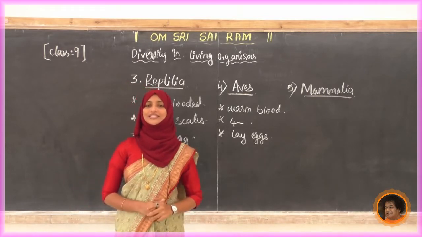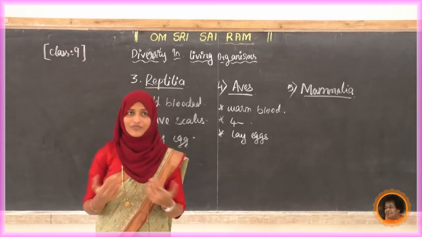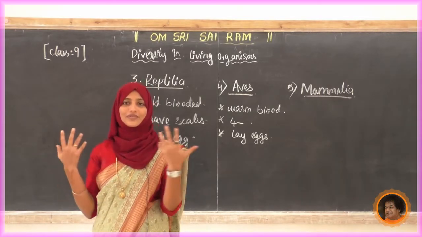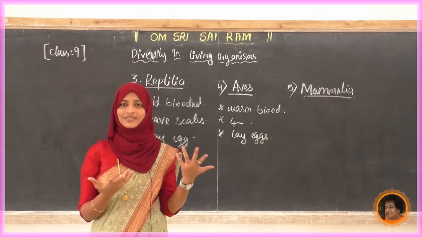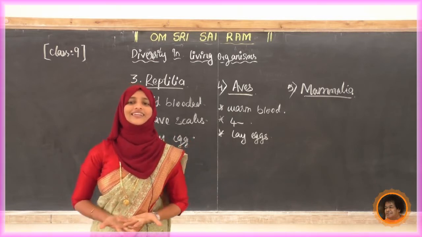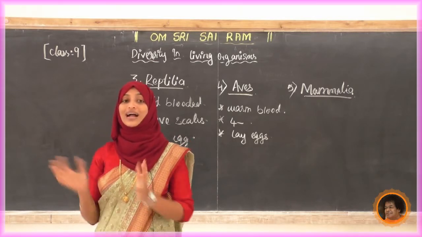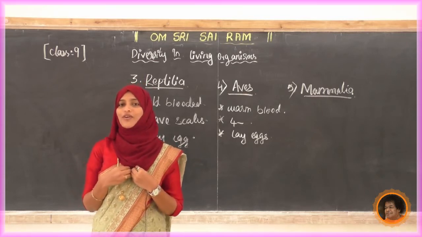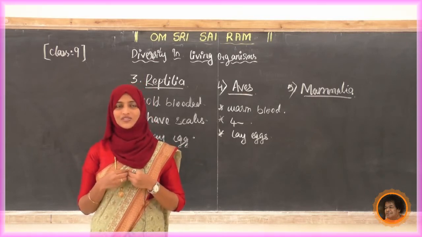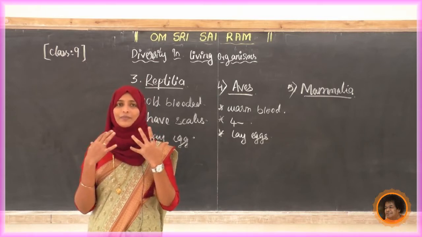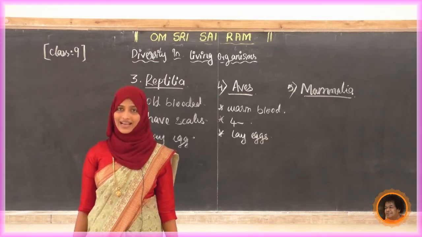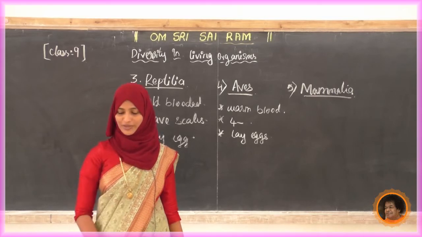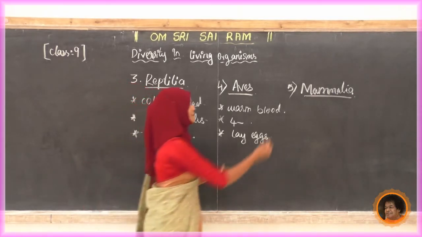Next, any other points you can predict? We are warm-blooded animals. Whether it is a hot environment or a very cold desert, Iceland or the Antarctic region, we do not adapt to that temperature. We maintain our constant body temperature. That's right, because of that we call mammals warm-blooded animals. What about the heart chambers? 4-chambered heart. Write down the points here.